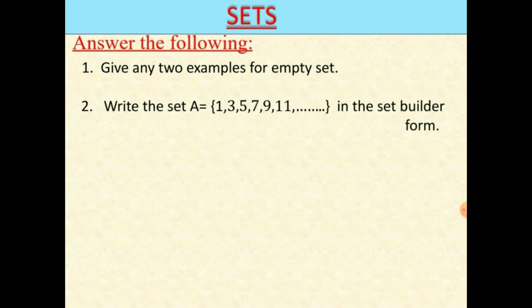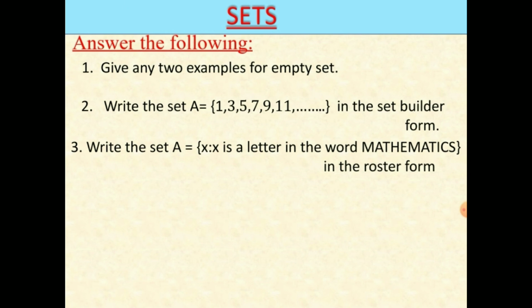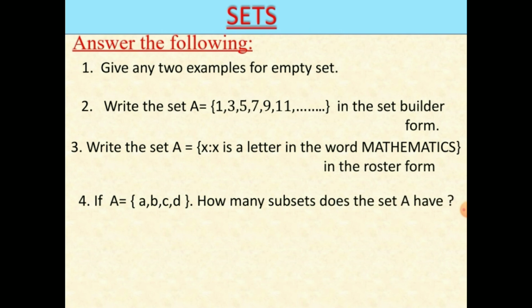You have to convert it into set builder form. The third one is, write the set A which is in set builder form. You have to convert it into roster form. Fourth one is, if A is equal to {a, b, c, d}, how many subsets does the set A have? We have to list out all the subsets.